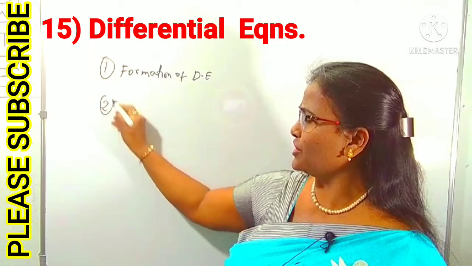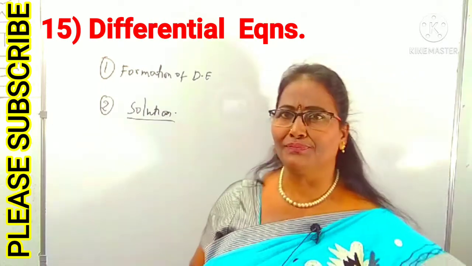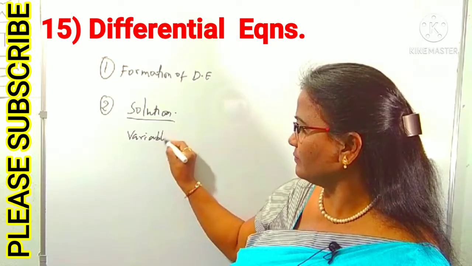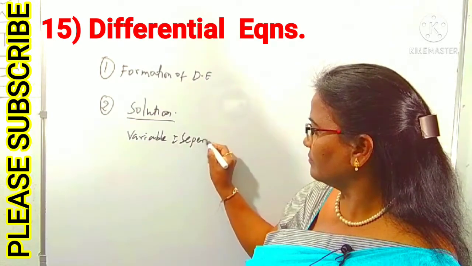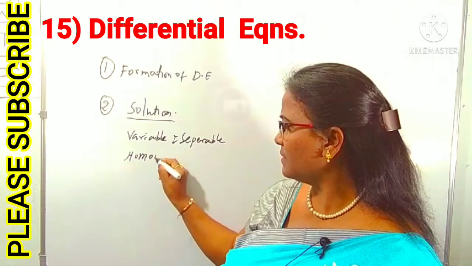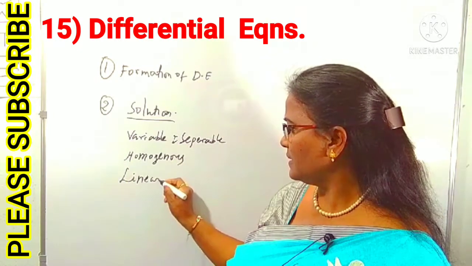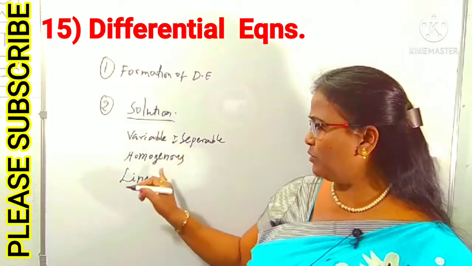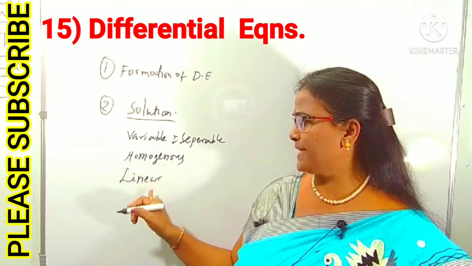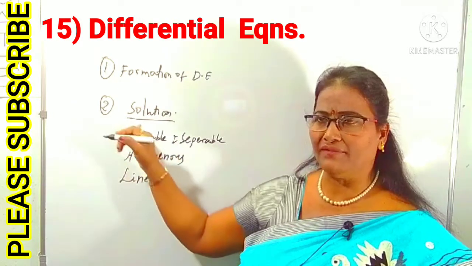And the solution of the differential equation. For the solution, mostly from the Mains point of view, they ask the variable separable method, then homogeneous, and linear. These three are major: variable separable method, homogeneous and linear. So what is a variable separable method? What is homogeneous? What is linear? You have to come across these from the differential equations for the solutions.